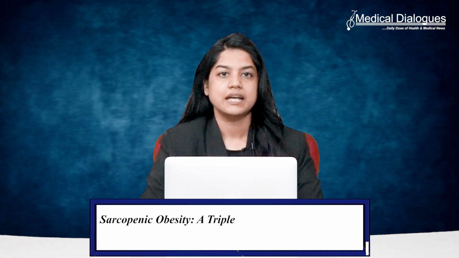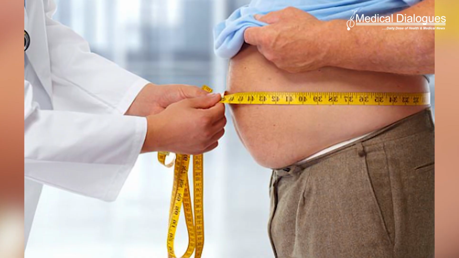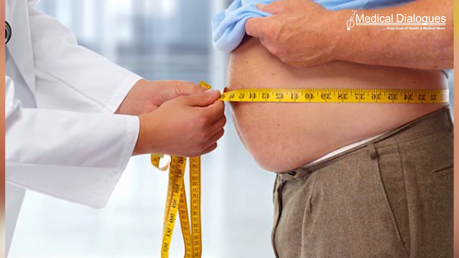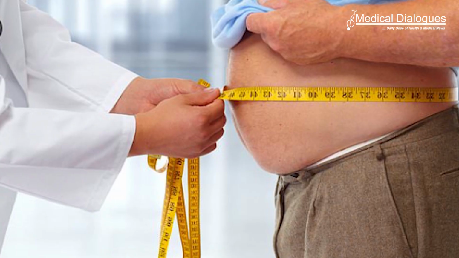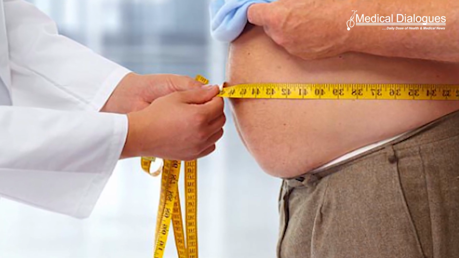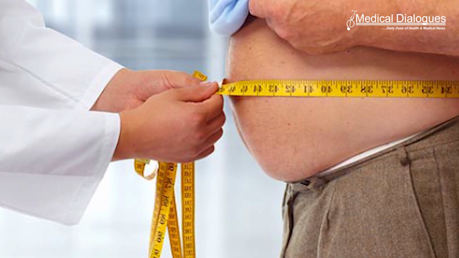Sarcopenic obesity, a triple threat for diabetic heart failure patients, study warns. A recent study highlights the potential risks associated with sarcopenic obesity in diabetic patients with heart failure with reduced ejection fraction, suggesting that this condition may contribute to adverse left ventricular remodeling and poor clinical outcomes.